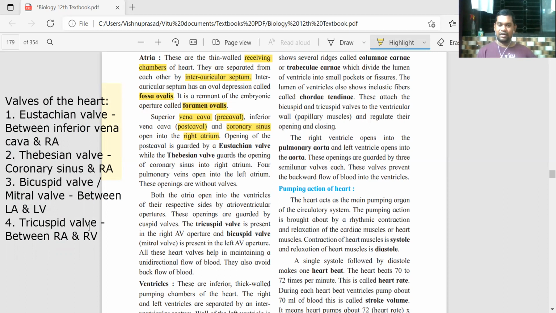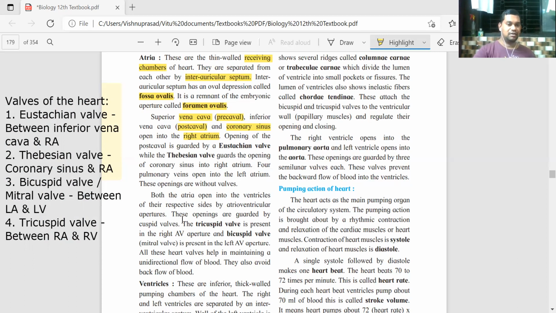Right atrium से blood हमेशा right ventricle में जाएगा. Left atrium से हमेशा left ventricle में जाएगा. तो वहां पर भी backward flow नहीं चाहिए. That's why these valves are present. Is that clear?